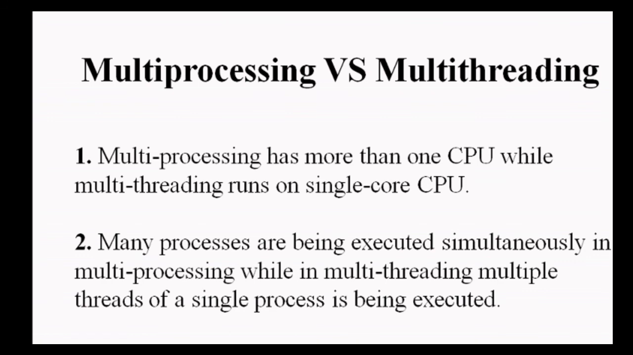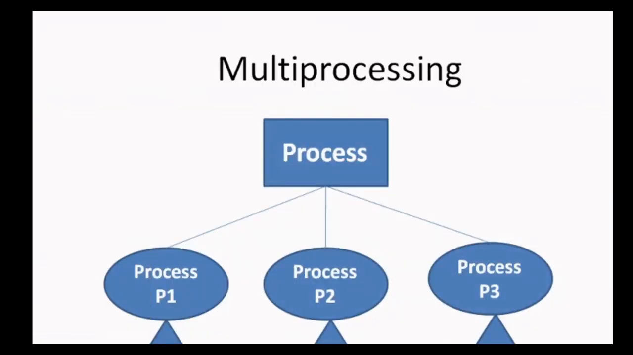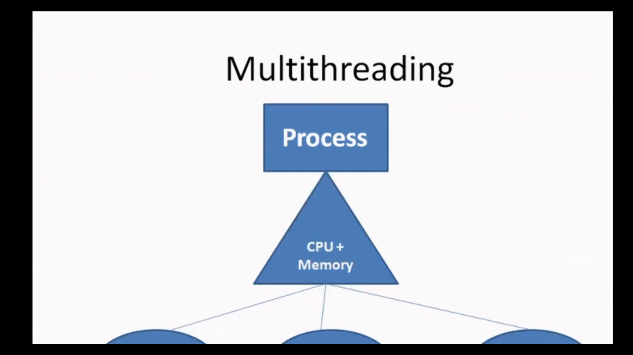We can understand multiprocessing with this type of diagram. In multiprocessing, we have a number of processes P1, P2, P3, and each process has its own CPU and its own memory space. As we can see here, we have three processes P1, P2, and P3, and each process contains its own CPU and memory. While in multithreading, a complete process has its CPU and memory, and this process is divided into various parts that run as threads. So the process is divided into three threads, T1, T2 and T3.